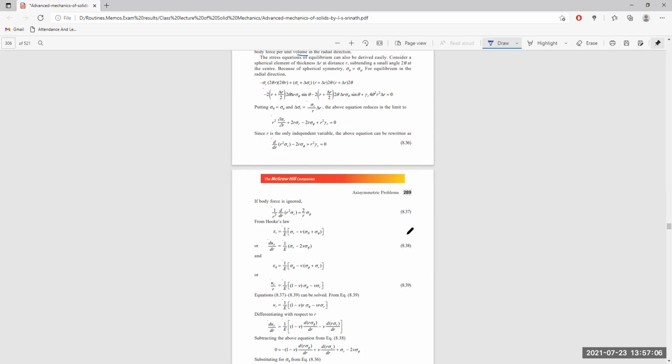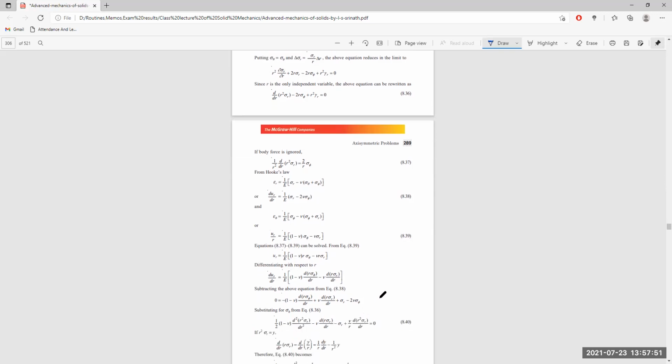These three equations can be solved from this equation. So here, Ur is equal to r by E into 1 minus nu sigma phi minus nu sigma r. If we differentiate with respect to r, then dUr by dr is 1 by E into 1 minus nu, where nu is a constant term, d sigma phi by dr minus nu, Poisson's ratio nu is also constant, d sigma r by dr.